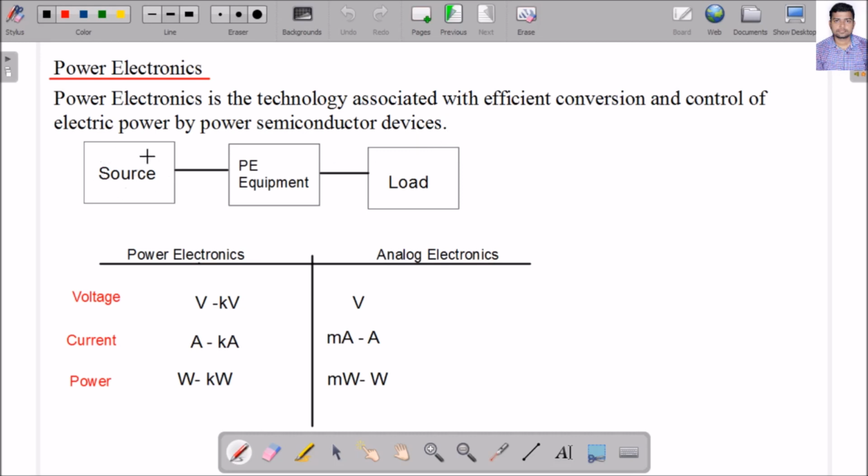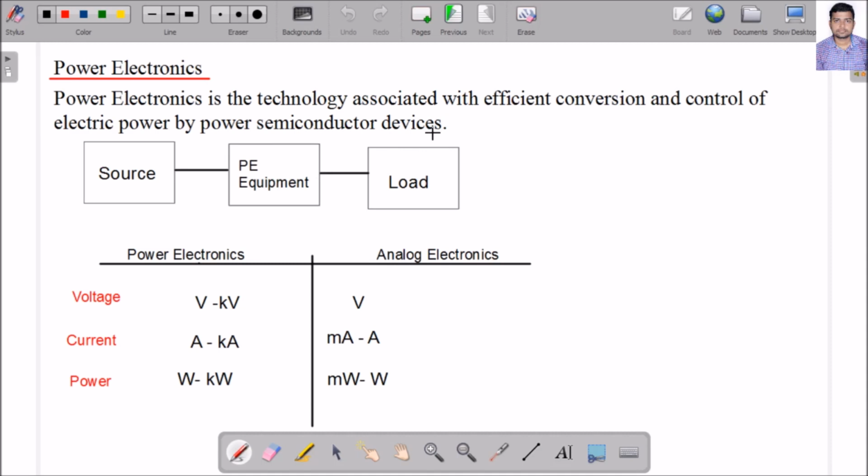So I am having one source here, I am having one load here. To have efficient conversion, to increase the efficiency, I require power electronics devices in between source and load. If I am using the power electronics devices, I can control the flow of energy. Okay, and what is inside these power electronics devices? I am having power semiconductor devices.